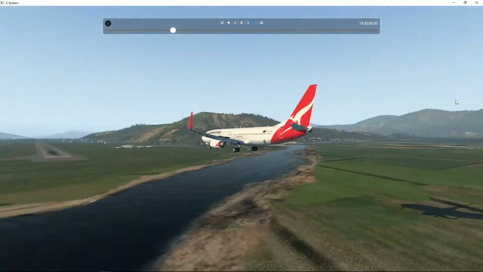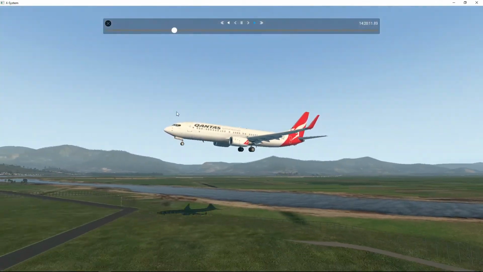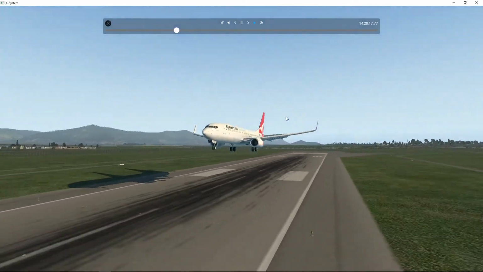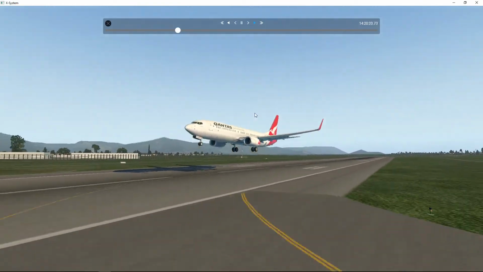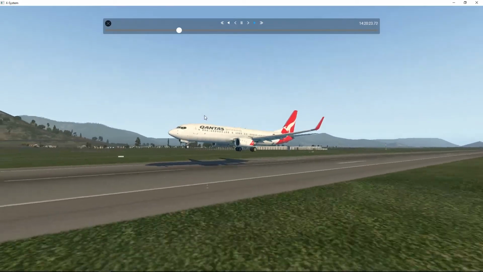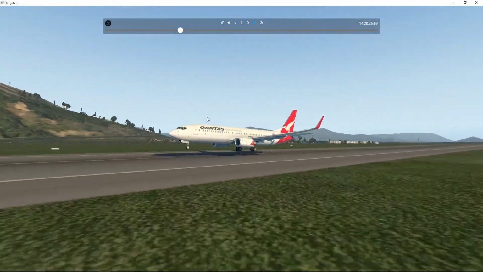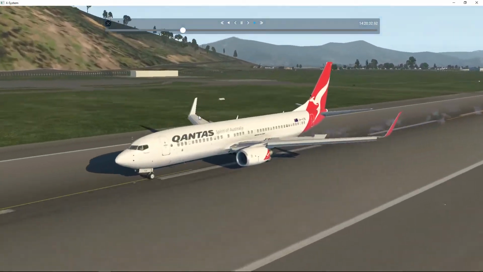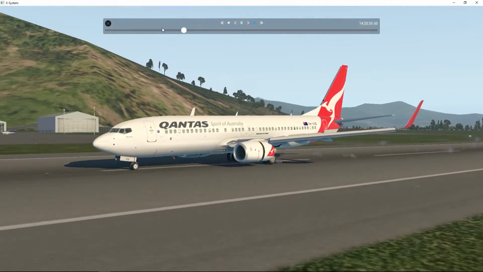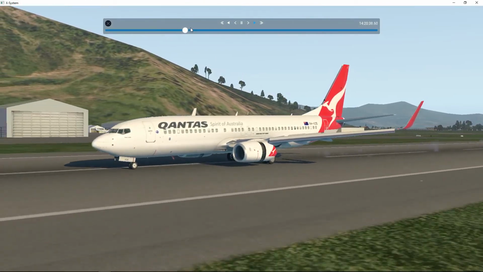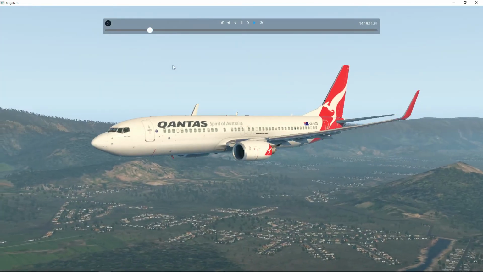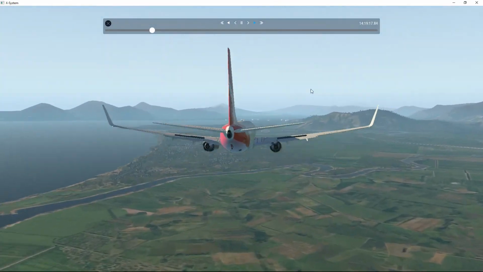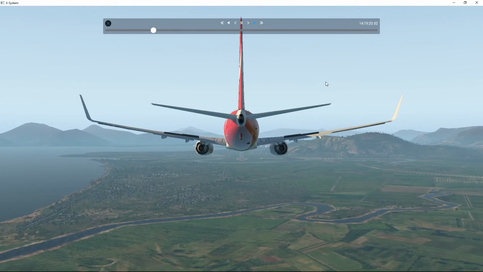Okay, so we'll have a little look at this replay. We can see our plane. This is just now manually controlled as we're coming in. So hopefully those two back wheels touch the ground. Yep, and then the front wheel. Excellent. And we'll just look at that once more from a different direction. We go and have a look at it, looking out to the ocean this time. We can see ourselves coming in for landing.